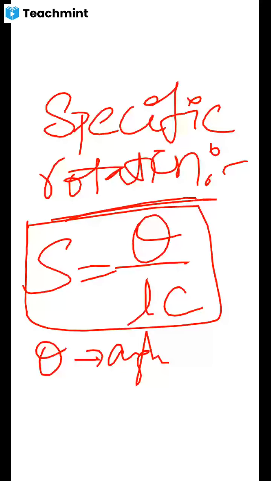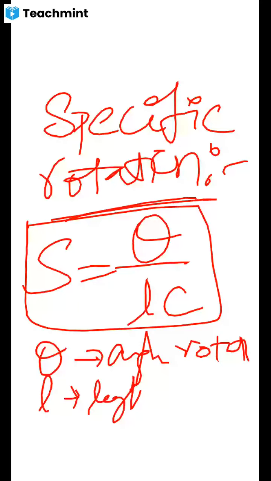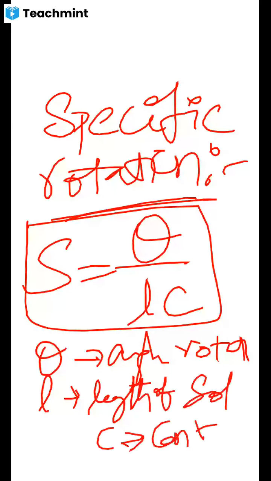L is the length of the solution, and C is the concentration of the solution. The specific rotation is defined for a substance at a particular temperature and for a given wavelength of light used.